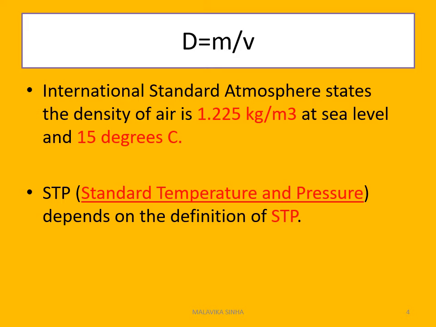If there is a variation of pressure and a variation of temperature, the density will change. So density depends on temperature and pressure. The standard density at sea level at 15 degrees centigrade temperature is 1.225 kg per cubic meter.